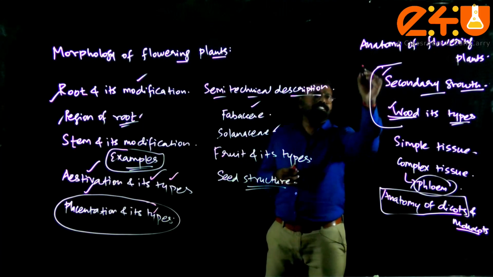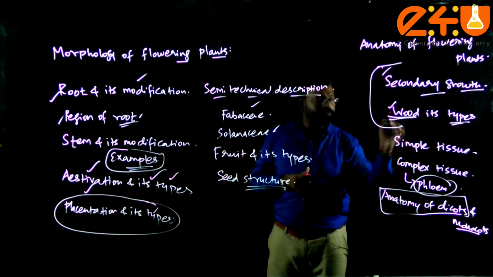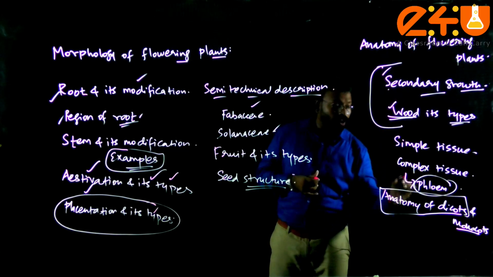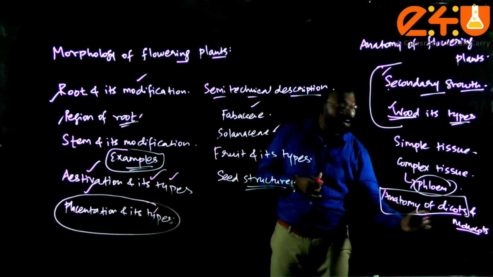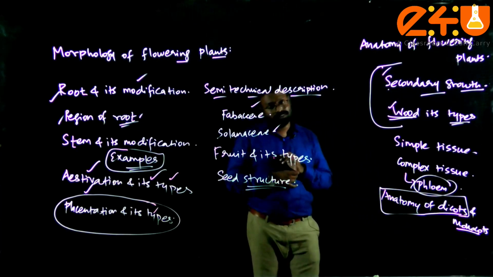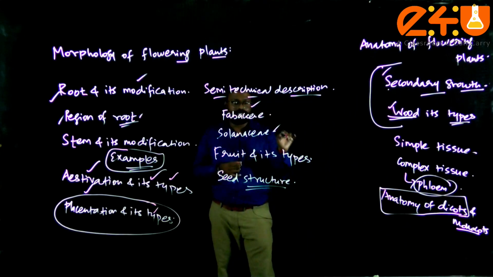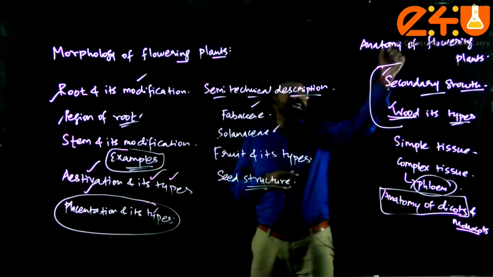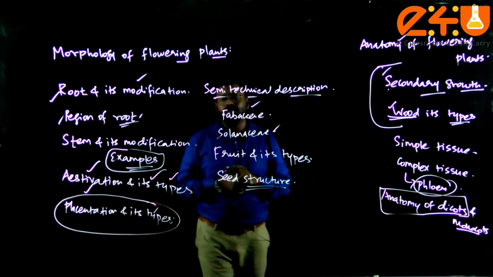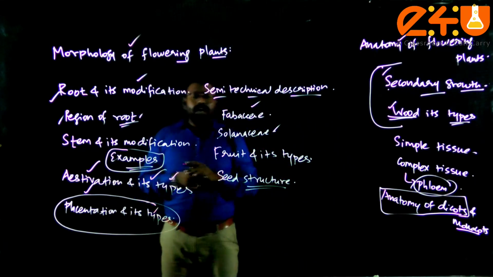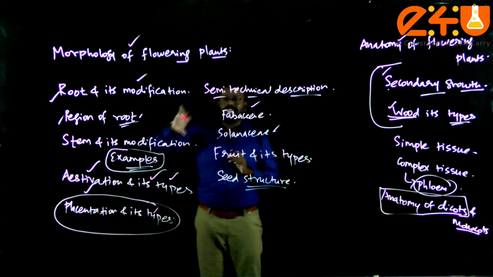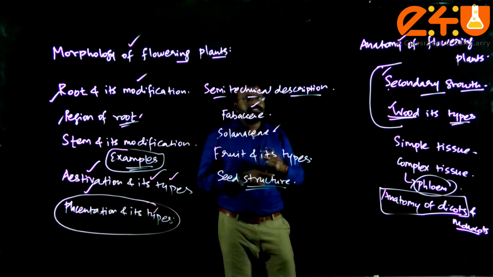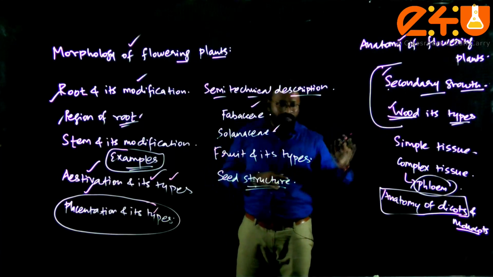So in the context of anatomy of flowering plants, let me tell you again: secondary growth, wood, simple tissue, complex tissue, anatomy of dicots and monocots, especially dicots. Have a good hold on this topic, because it is going to play a very major role in your preparation. This has the MCQ weightage, as I said, 4 MCQs. In case of morphology, you have 3 MCQs, but still these topics have to be emphasized a lot. This is about the morphology and anatomy of flowering plants.